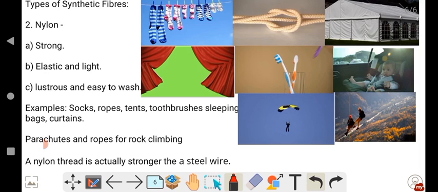Nylon is also a synthetic fiber. Synthetic means, as you already know, man-made fiber, or you can call it artificial fiber. In 1931 it was made without using any natural raw material from plant or animal. It was prepared from coal, water and air. It was the first fully synthetic fiber. So natural fiber was not used in this.